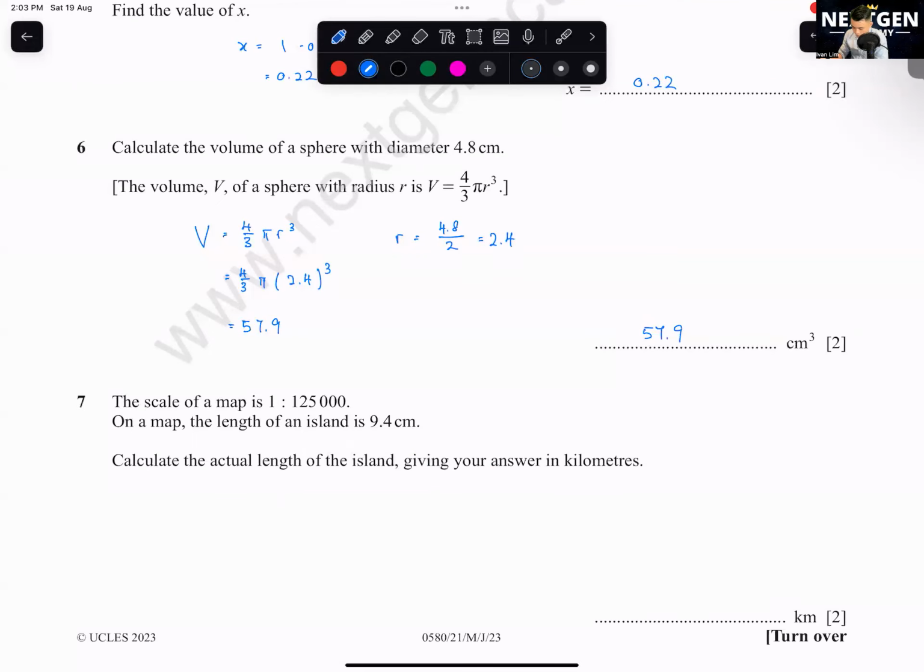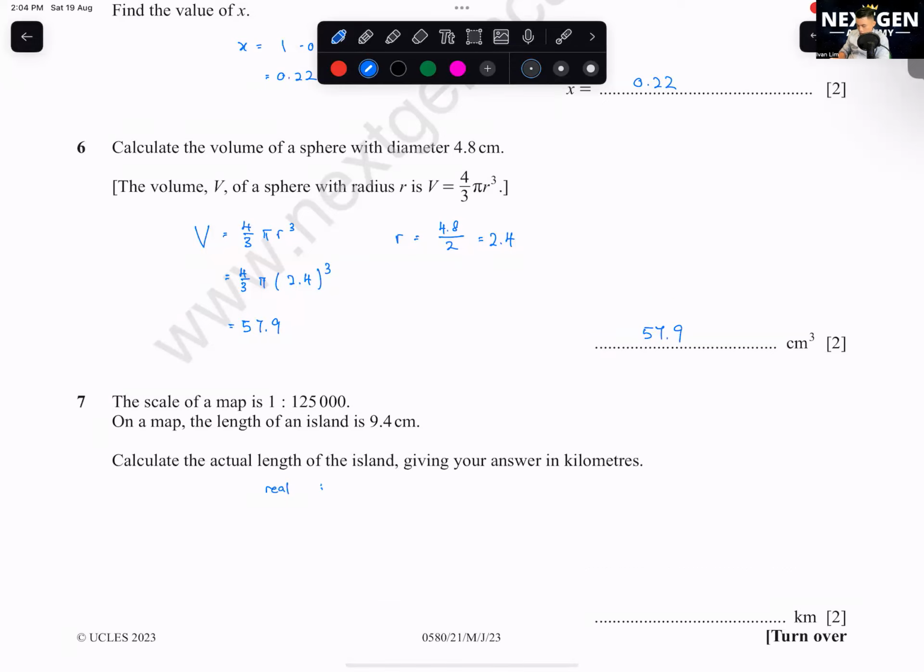The scale of a map is 1 to 125,000. On a map, the length of an island is 9.4 cm. Calculate the actual length of the island, giving your answer in kilometers. Okay, this one, if you don't know how to do, what we can do is use the ratio method. Ratio, you just write like that.